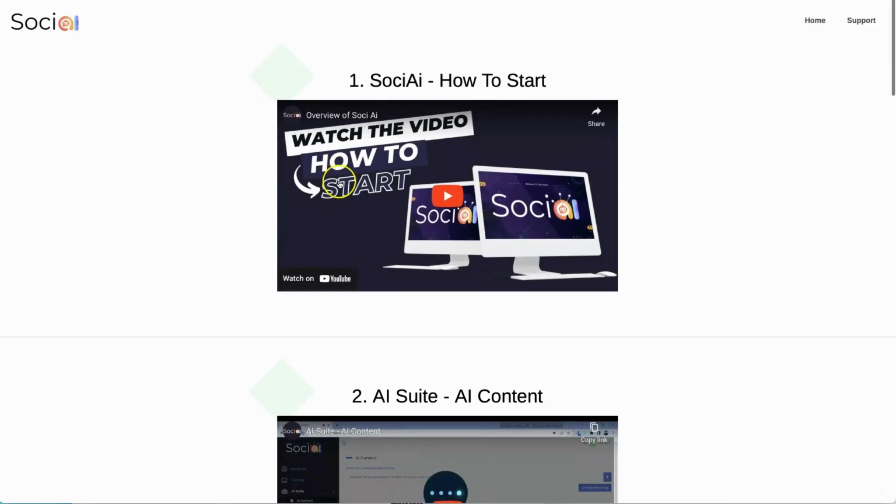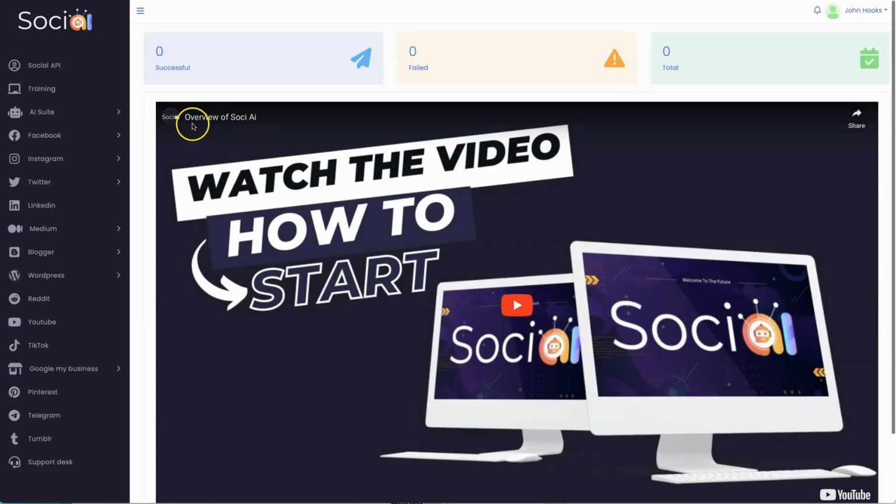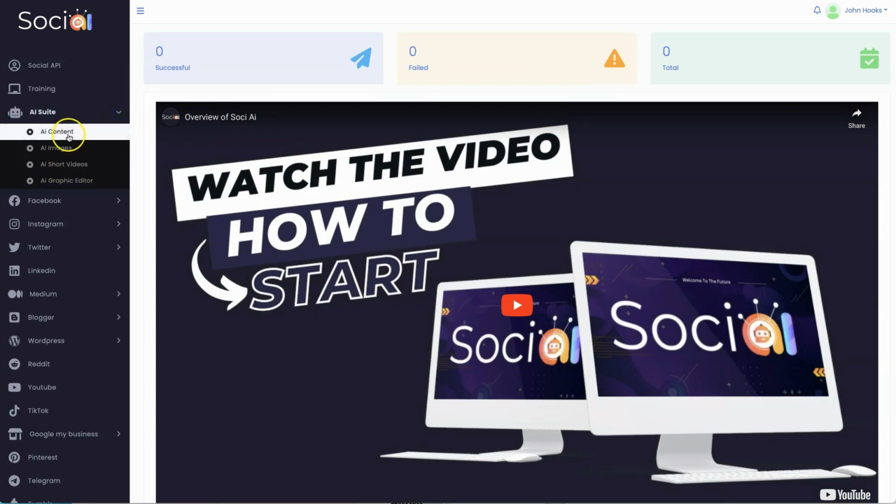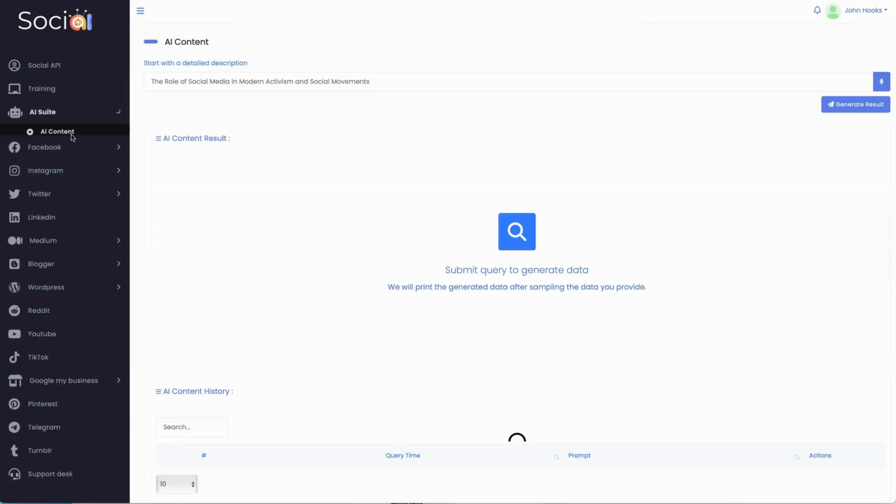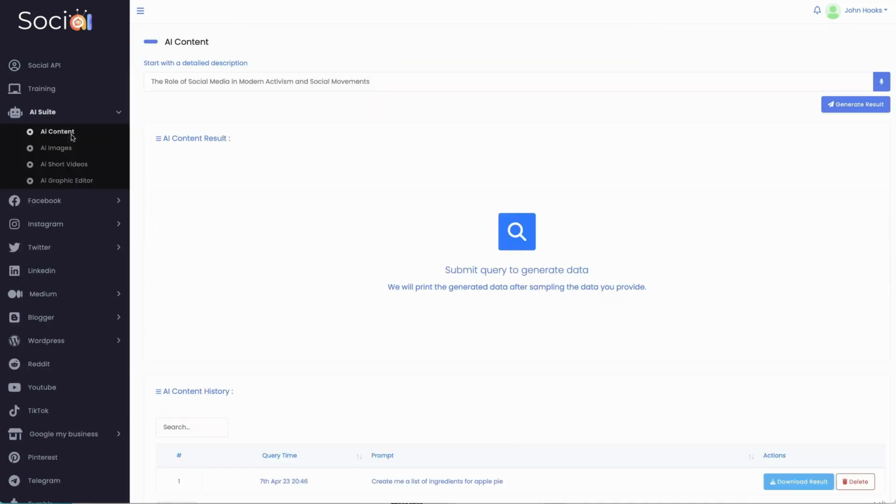Okay. And so that is your training area. Everything is somewhat self-explanatory, but I always recommend that you go through all of the training to begin with. All right. And then what we have seen here in the AI suite is the AI content, the AI images, the AI short videos, and the AI graphic editors. Let me go ahead and show you what the interface looks like for these things.